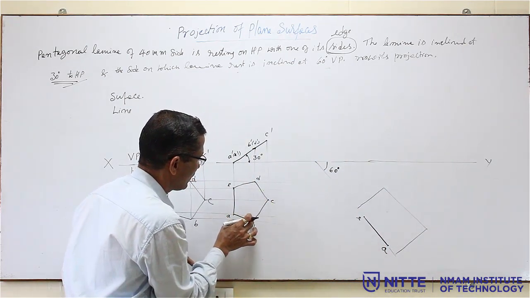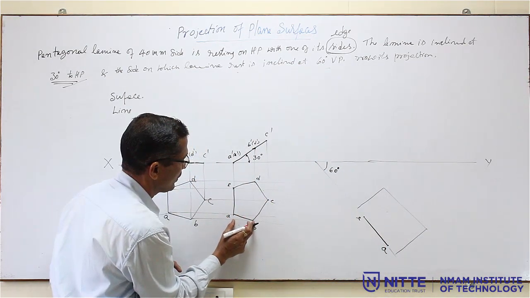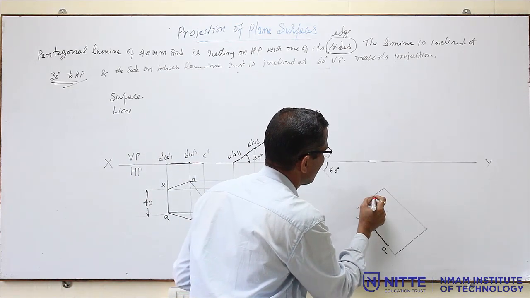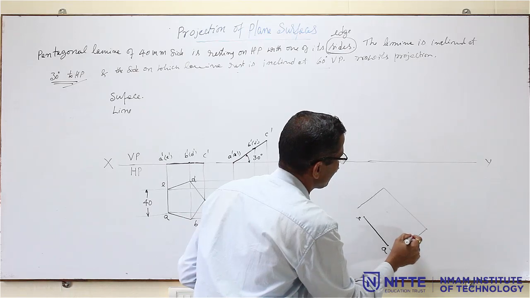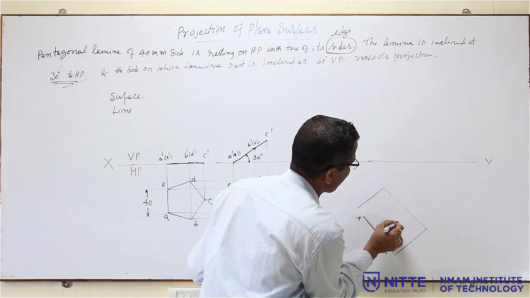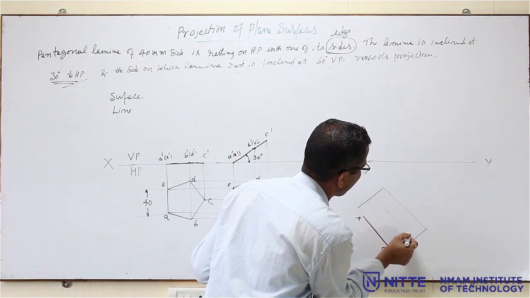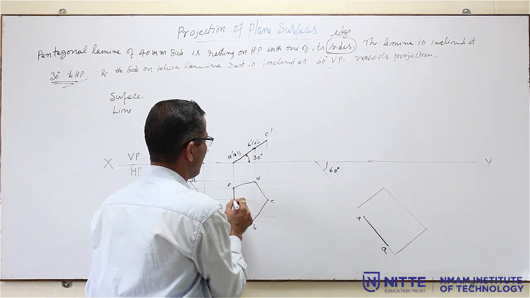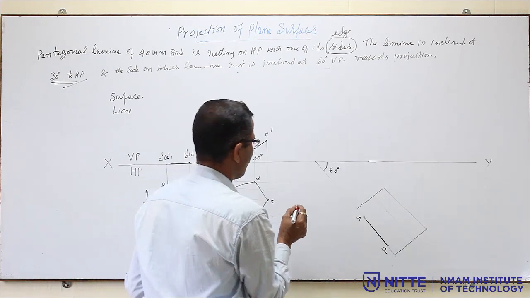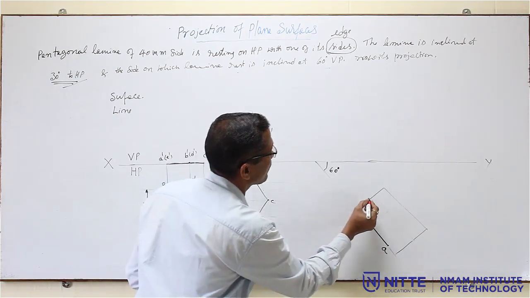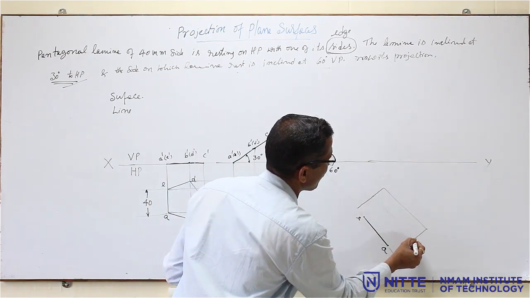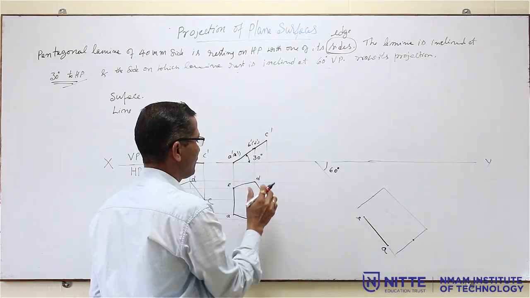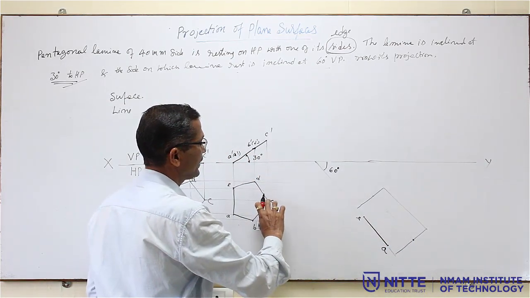Similarly, you take this distance from this line to here. How much? Keep it here and keep it here and draw one more line, a light line, and mark the points. Where is that point? One point will be here, one more point will be here, and from this corner you can take this distance.